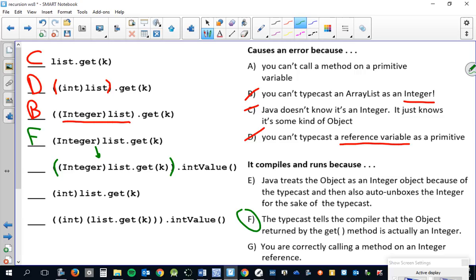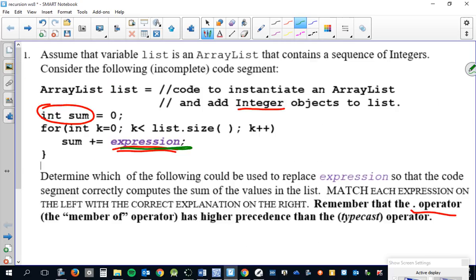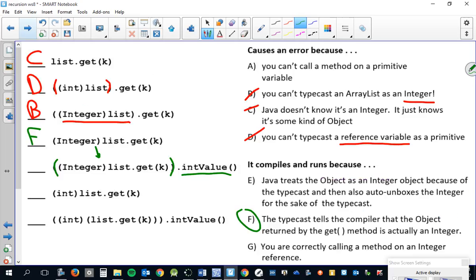Yes. And so what did F get us? An integer object. Yes, it successfully gets an integer object, and the integer class has an int value method, which you don't have to call, but you used to have to call the int value method. The int value method unboxes the int, gives you the int, which means this is successful. Once again, what we're trying to do is get the int and get it added to the sum, right? So I'm saying this one also succeeds, and it may be hard. G's the answer. That is how you call the int value method in this case, because once again, you first have to get the typecast to happen before you call the method on that integer object. So that's how we're going to describe that one.